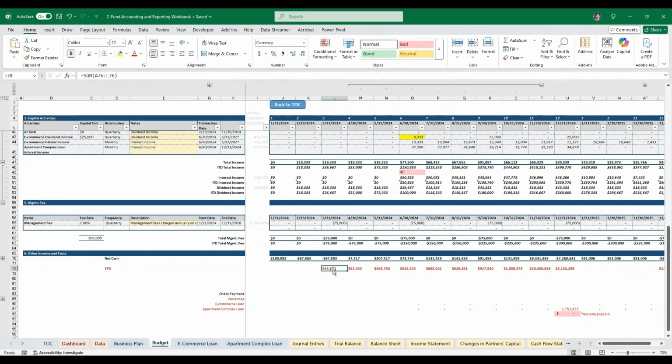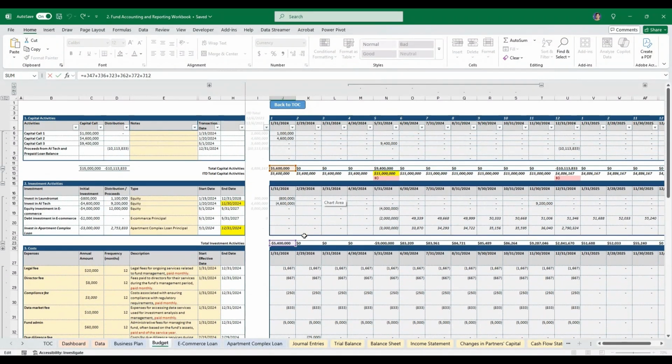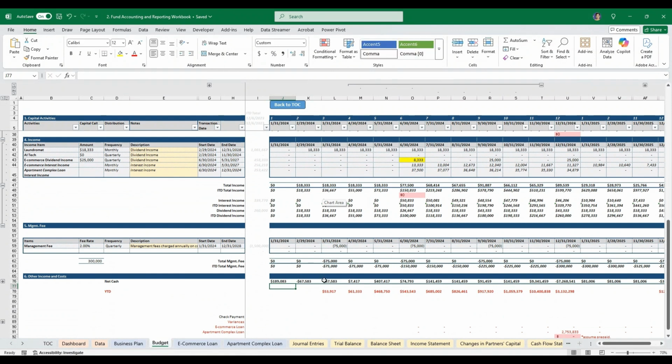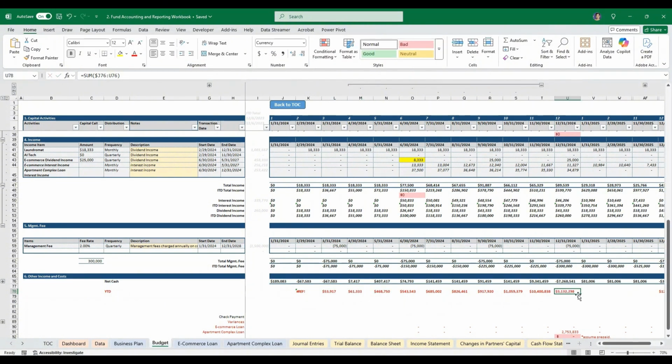I had to play around a little bit to make sure by the end of each time period we have positive cash flow. The net cash flow is just the total of all this cash inflow and outflow by the end of the month. And we do have our net cash flow each month to be, let me see. Okay. The reason right now this does not work is because I need to anchor J, then it will work. Yep. So by the end of each month, we have positive cash flow, which is a good sign. Otherwise, in real life, it will be a big issue when the cash is negative.